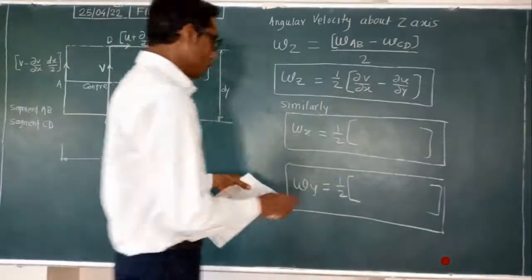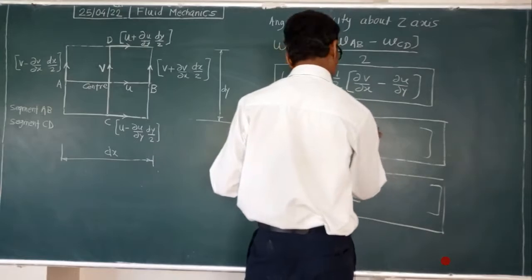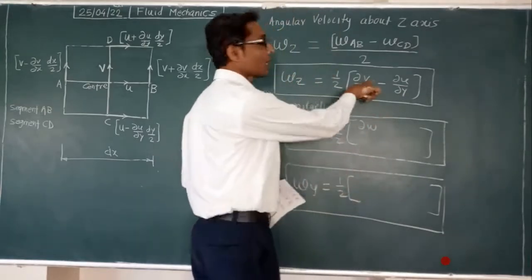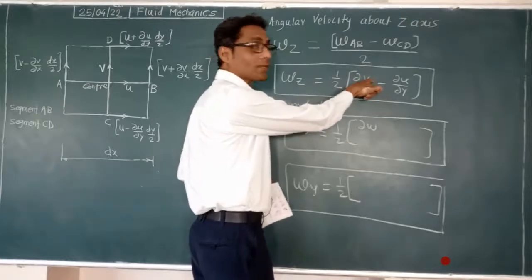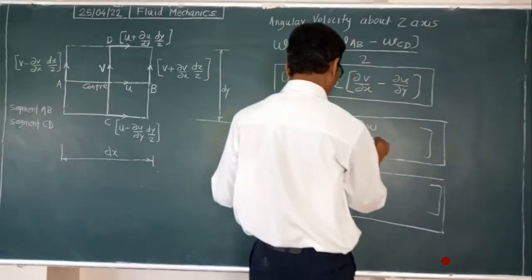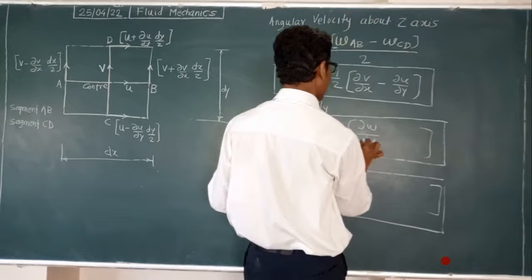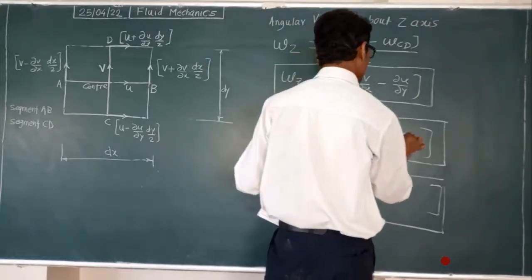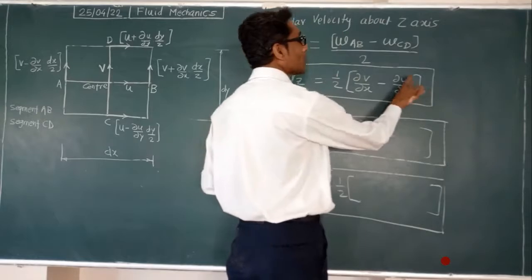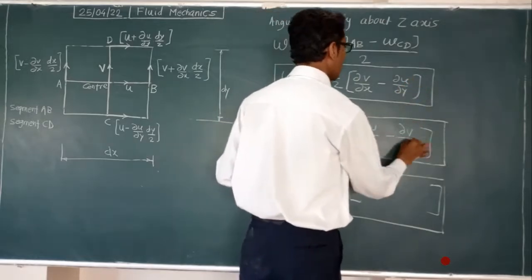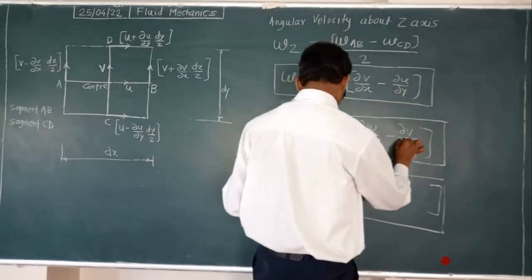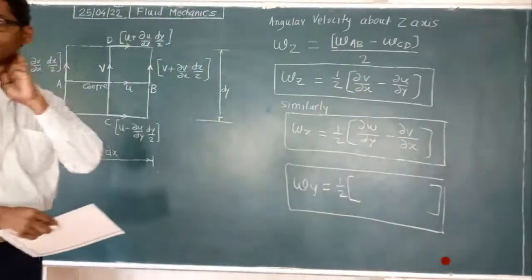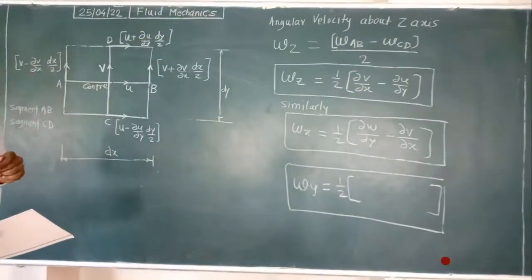So the next component will be half of ∂w divided by its perpendicular direction, ∂y, minus the next component ∂v divided by its perpendicular direction ∂z. See, in this way you can write.